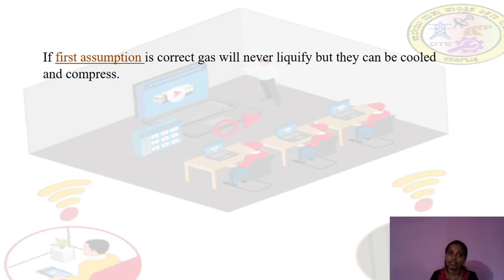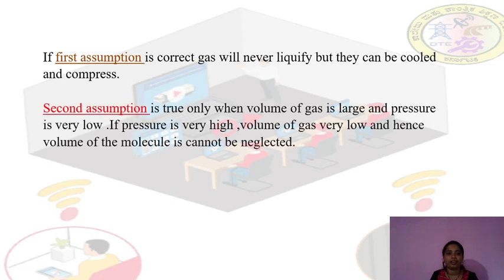So we can understand by that the gas can be liquefied, cooled and compressed. Due to this, we can understand that the assumption made in the kinetic theory of gases is wrong. The second assumption is true only when the volume of a gas is large.